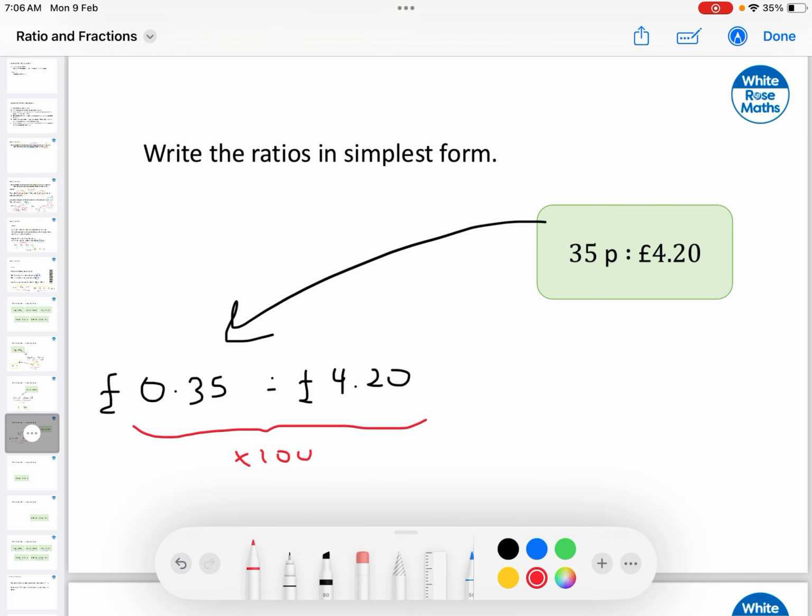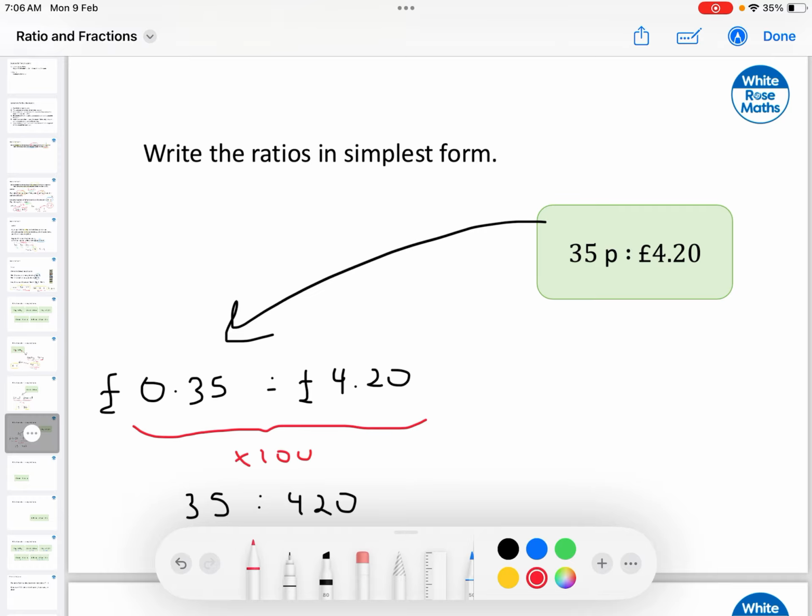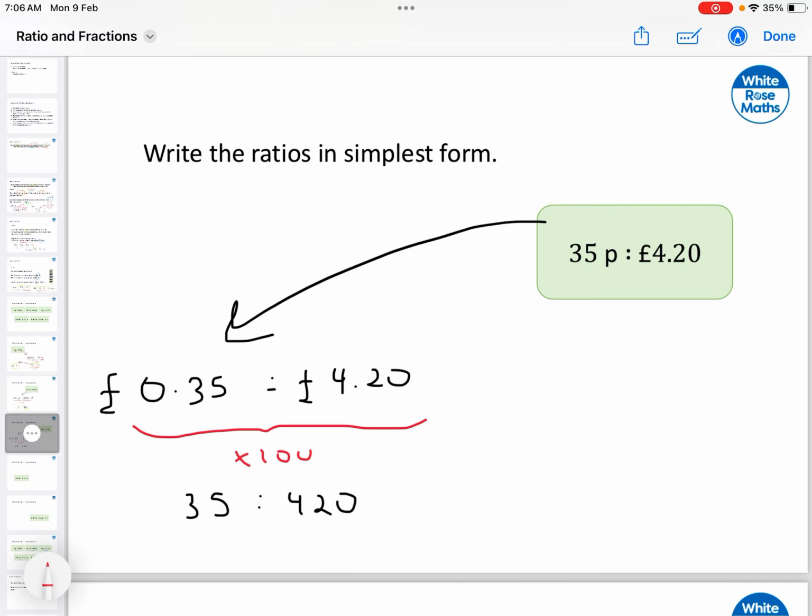So I can use an operation to simplify this. For example, I can multiply by 100 on both sides. So if I do that, I multiply 0.35 times 100, that's 35. And 4.20 by 100, that's 420. So as you can see here now, we're no longer working with decimals. They're gone. And now I can leave it like this.